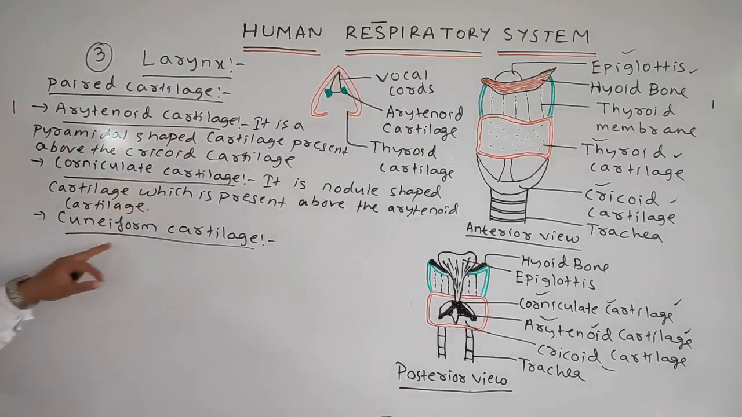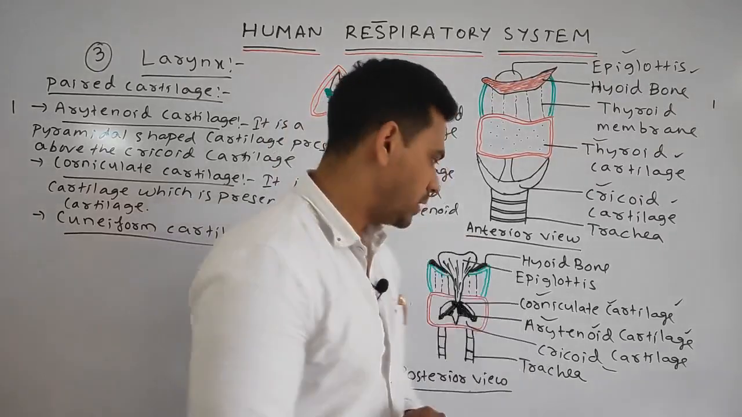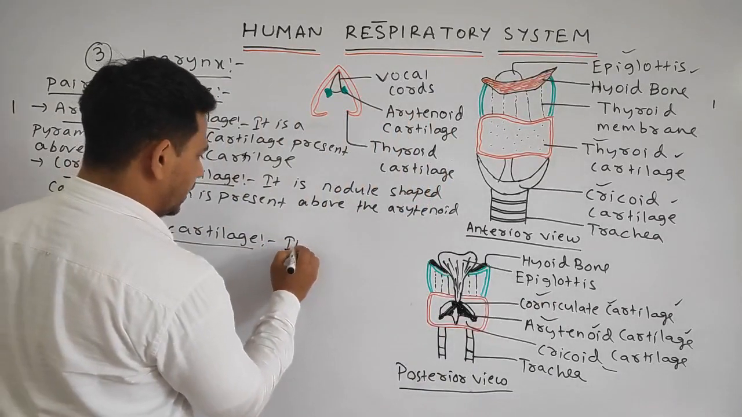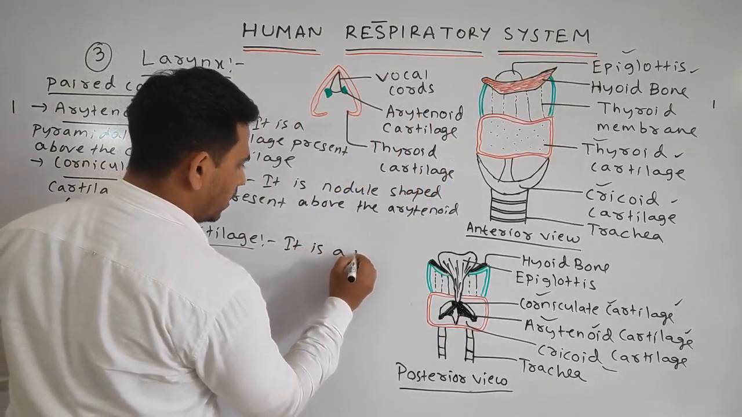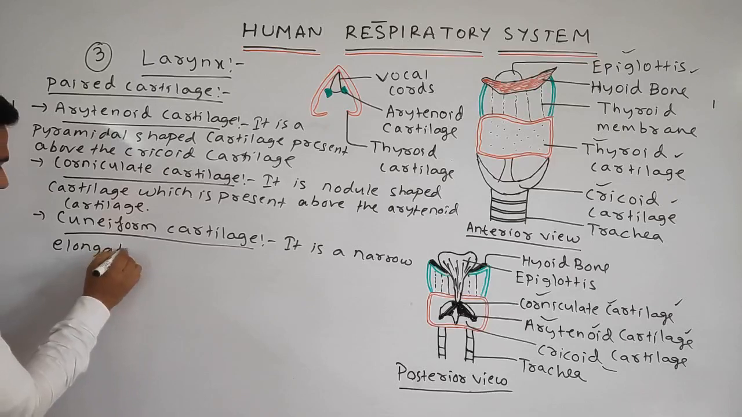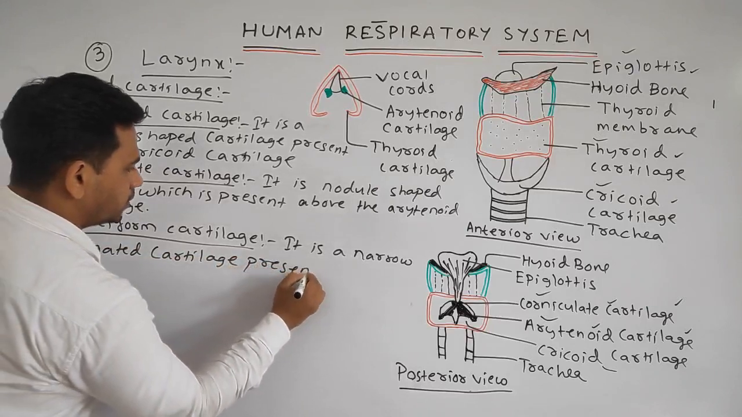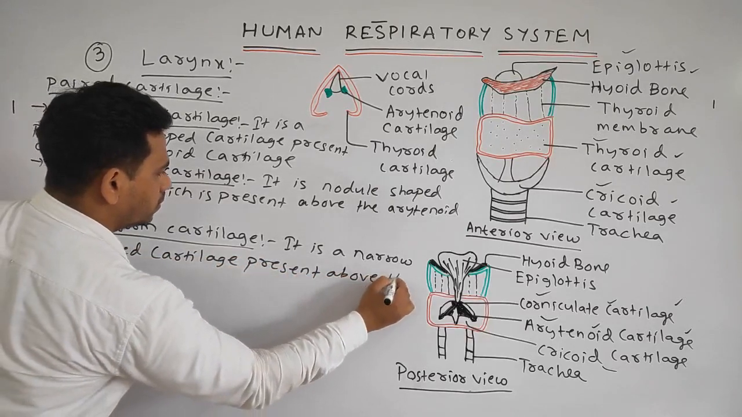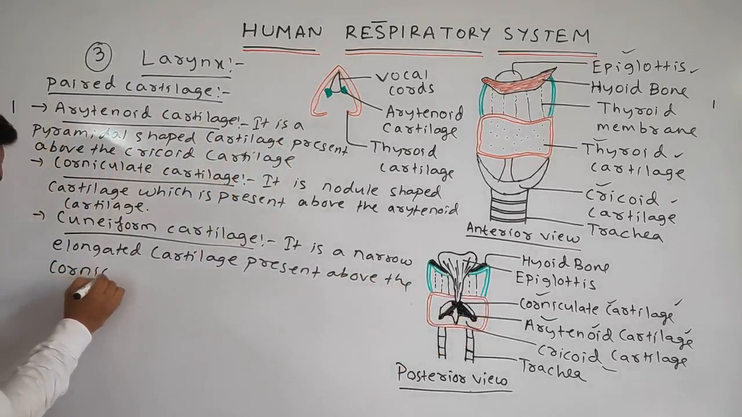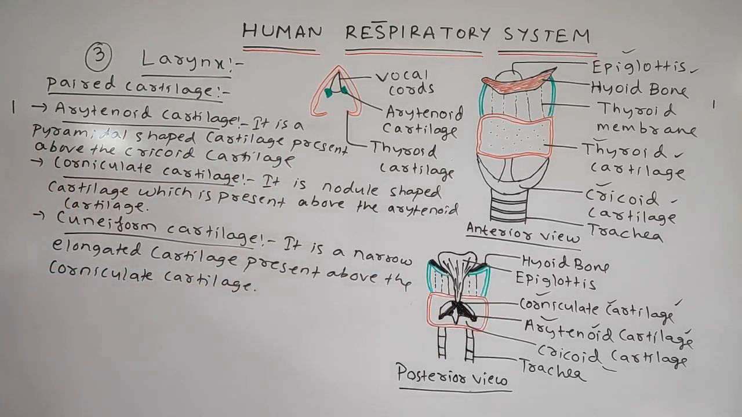Okay. Next one is your cuneiform cartilage. These are elongated, narrow structures of cartilage which are present above the corniculate cartilage. So we can write, it is a narrow elongated cartilage present above the corniculate cartilage.